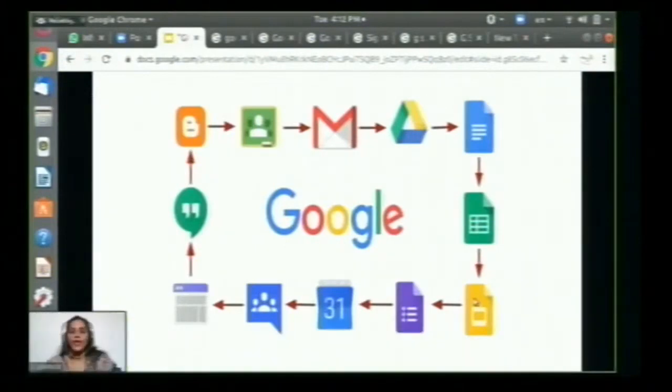Yes, thank you, ma'am. So, like other platforms such as WordPress.com and Tumblr, Google Sites has site builder features that make it easy and intuitive to design your site the way you want. You can also add gadgets like calendars, maps, spreadsheets, presentations, and more to make your site more functional.